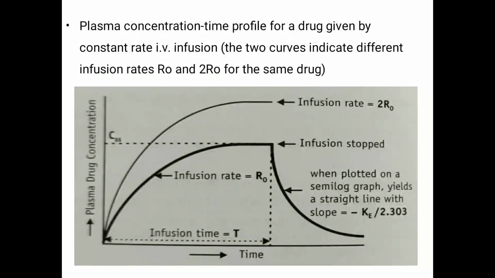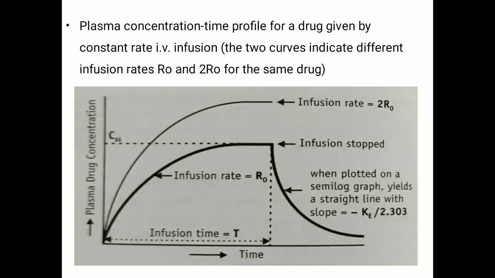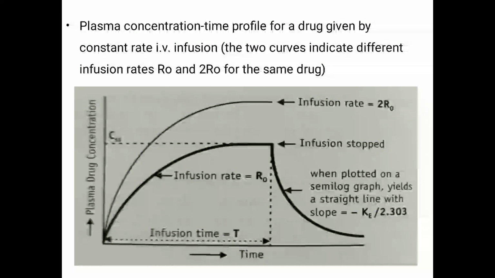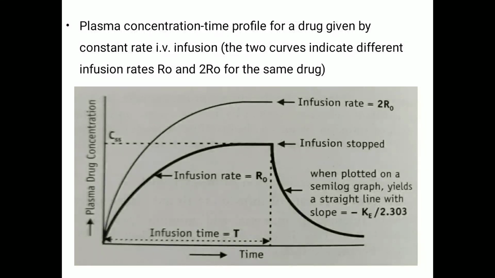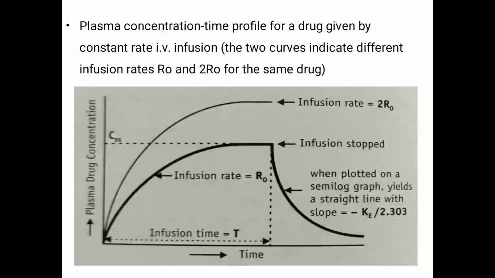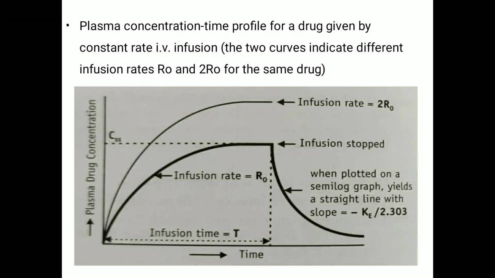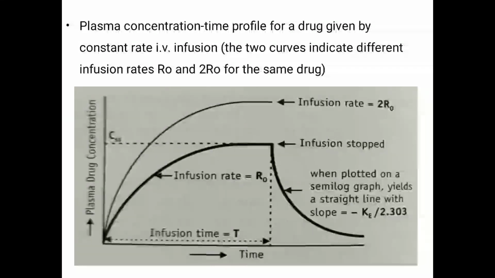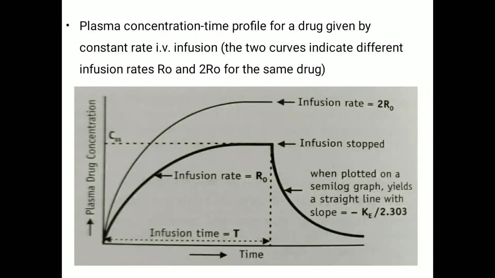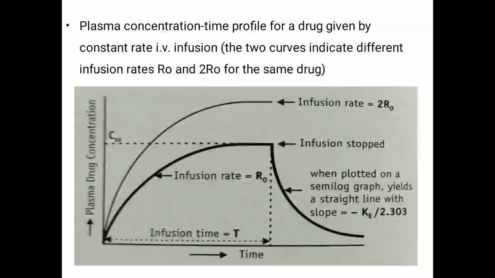One curve is for the normal infusion rate, another curve is for double the infusion rate. See, when the rate of infusion is increased further, twice, what is happening? You can see the steady state concentration is not being maintained. But when we keep the optimum rate of infusion, then in that case we can see that